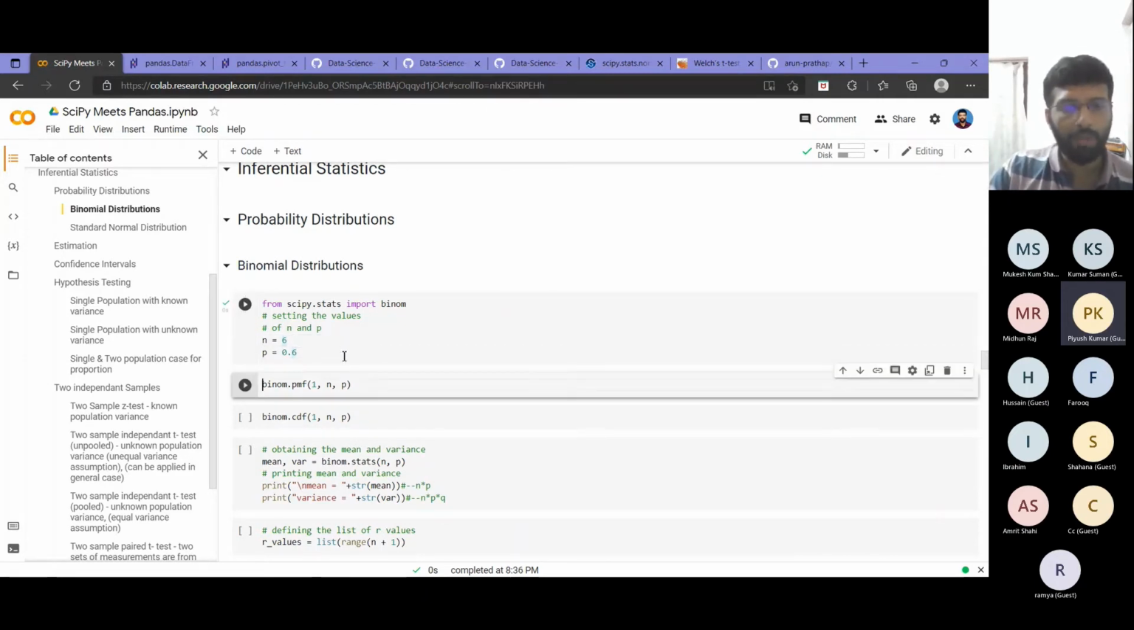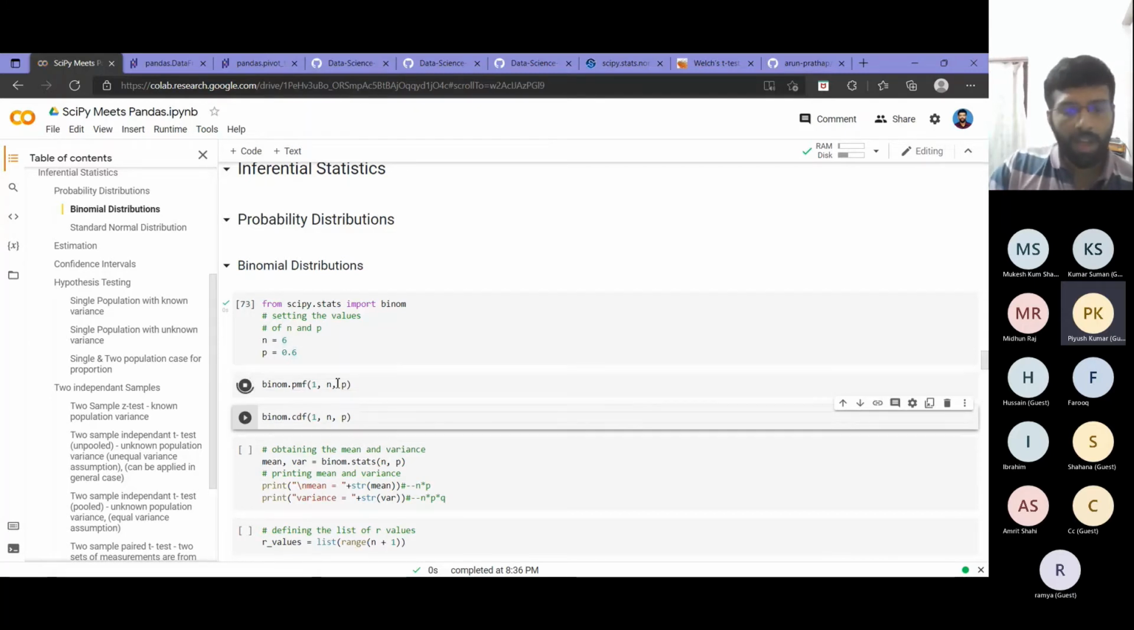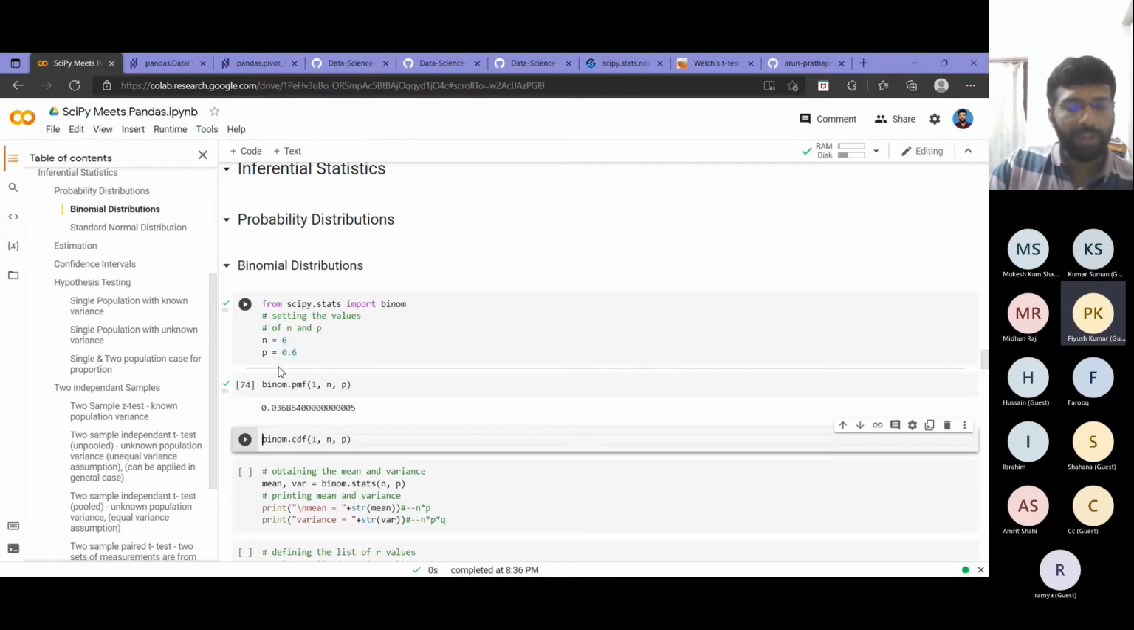We learned that the probability of any one value occurring is called a probability mass function. So let's see the probability of a value 1 occurring. That is the probability of a success value of 1 out of the 6 tries. This is, from the equation that we learned, nCr into p raised to r into q raised to n minus r. Instead of computing it manually, I can directly call this function that will give me the value of nCr p raised to r q raised to n minus r.